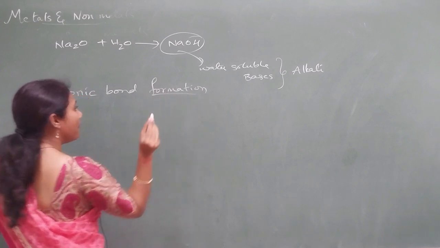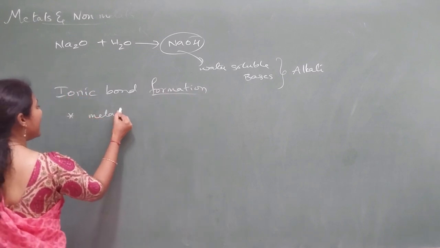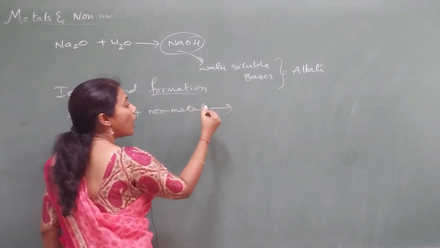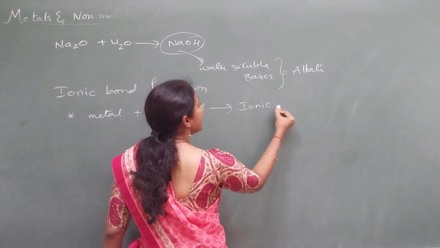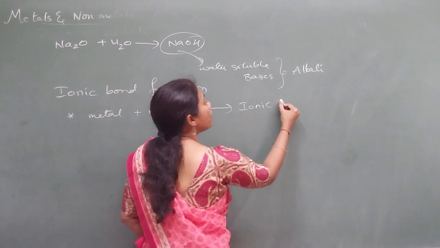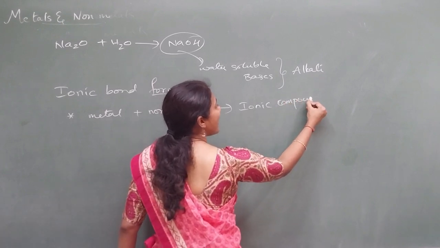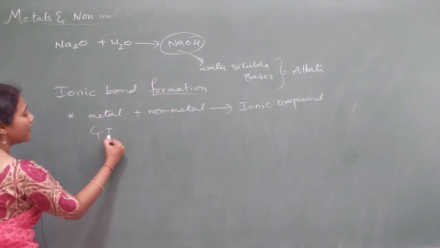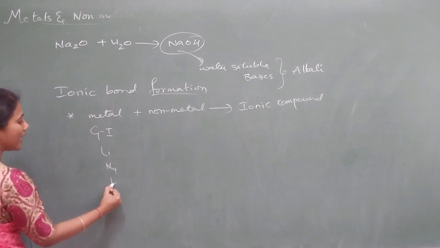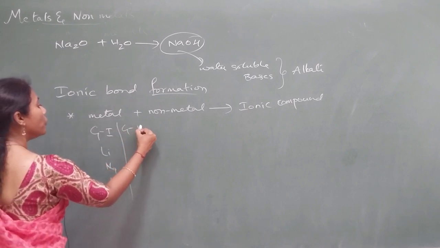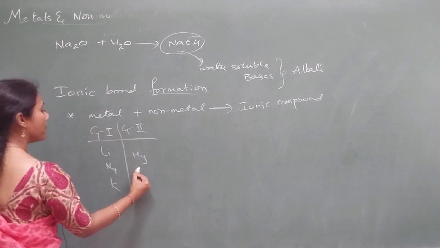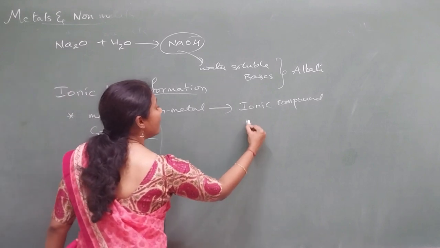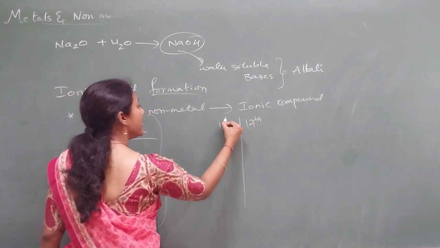First you remember a point: any metal when it reacts with a non-metal, the compound formed is always ionic in nature. So the substance formed is called an ionic compound. Usually if the metals are group 1 metals like lithium, sodium, potassium, or group 2 metals like magnesium, calcium, strontium, and these react with 17th group elements or 16th group elements.